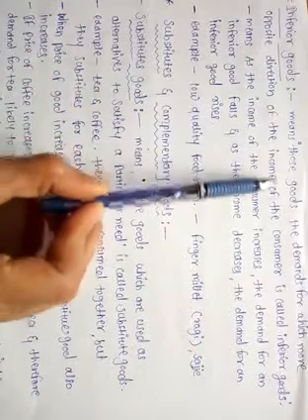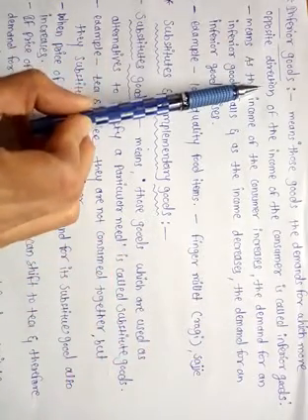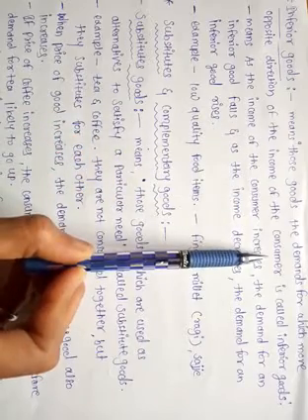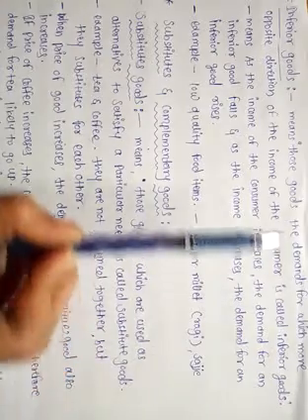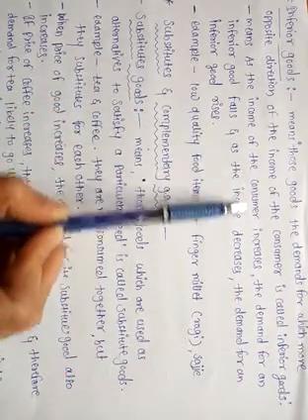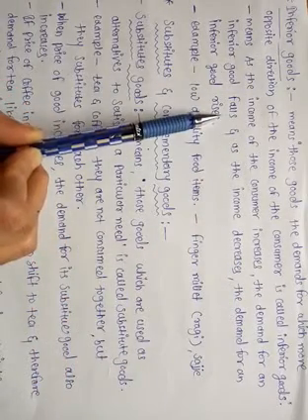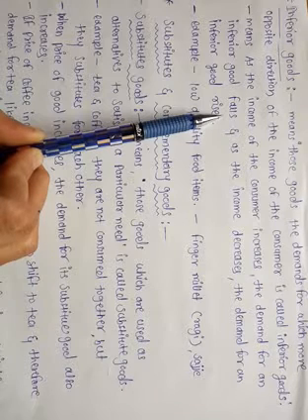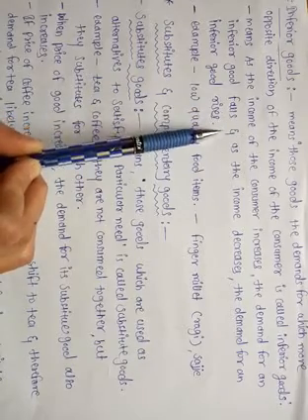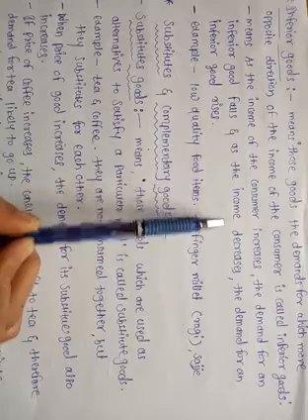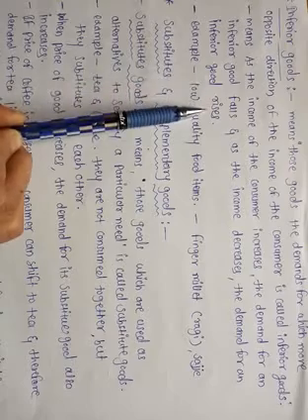Inferior goods means those goods the demand for which moves in the opposite direction of the income of the consumer. Means if the income of the consumer increases, the demand for an inferior good falls. If the income of the consumer increases, the demand for the inferior goods decreases, and if the income of the consumer decreases, then demand for an inferior good rises.